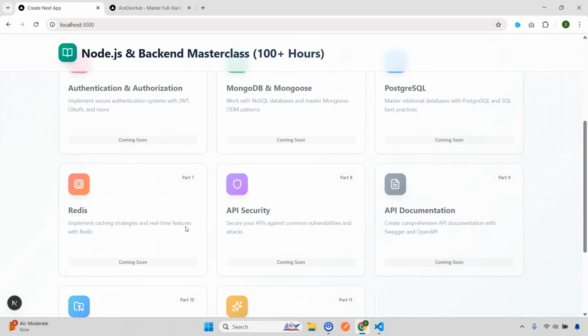Many of you asked whether I'm going to cover API security or not. 100% yes, we are going to cover it. Then we will be covering Swagger. For now I have given two options, but mostly I'll be covering Swagger for API documentation.